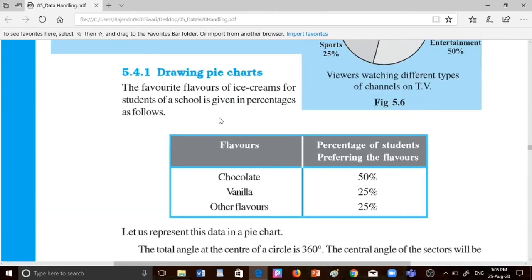Okay, suppose this is the question and we have to represent this information in the form of a pie chart. The question is: chocolate 50%, vanilla 25%, other flavor 25%. For this information we have to draw the pie chart.